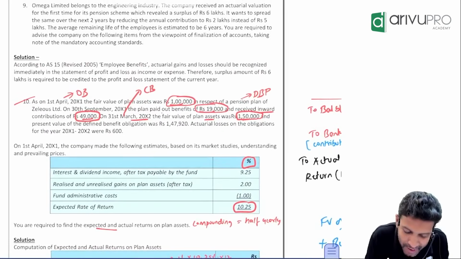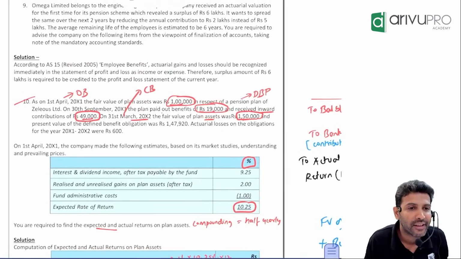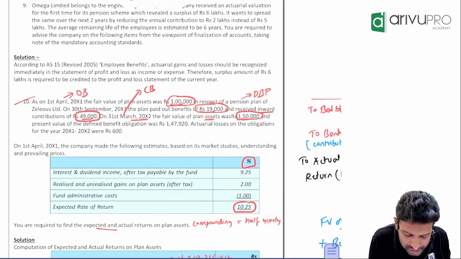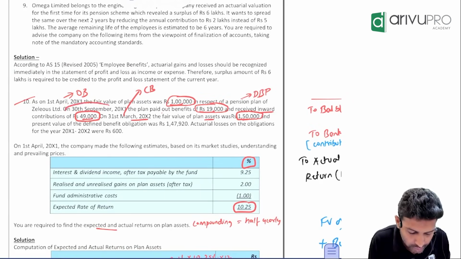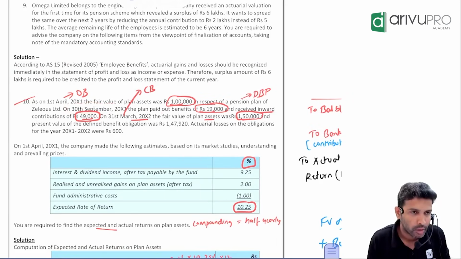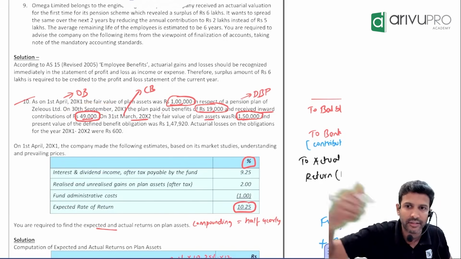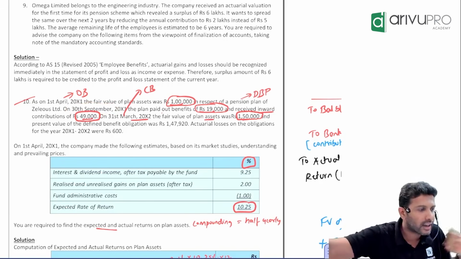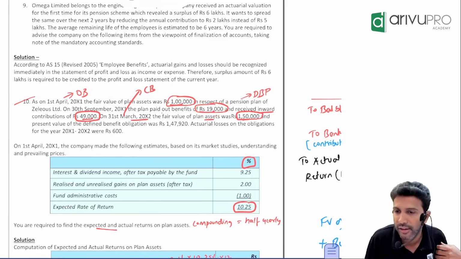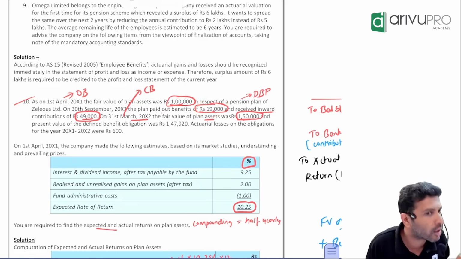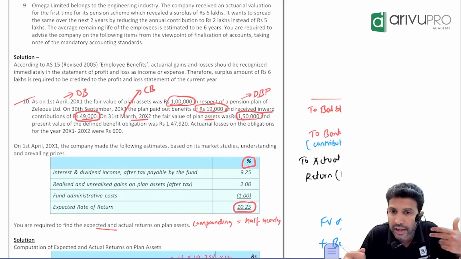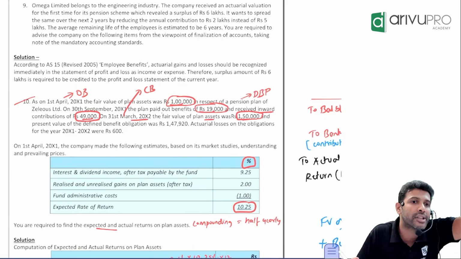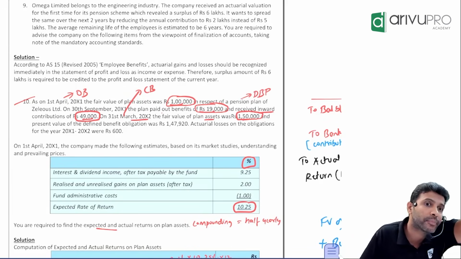Now, sir, how much benefit did you pay? 19. But how much additional investment did you purchase? 49. If you just check, the dates are different or the same? On one hand, you are saying I invested 49. On the other hand, you are saying I withdrew 19. So how much net got invested? 49 coming in, 19 going out. Net, how much did you invest? 30,000. Yes, sir. 30,000 money got invested.